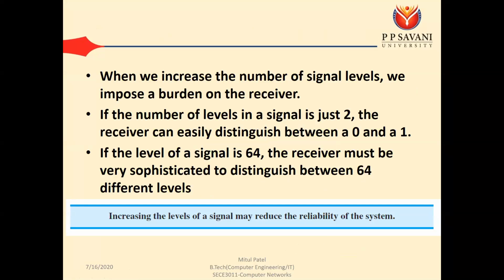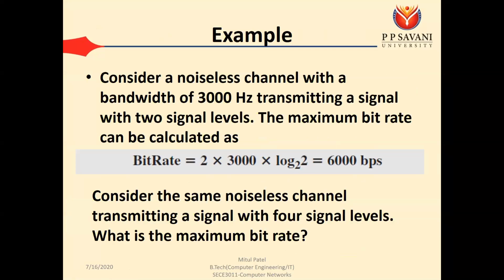We have taken this example: if we have a channel with a bandwidth of 3000 hertz and the number of levels is 2, then you can calculate the bitrate as 2 cross bandwidth cross log L base 2. So our bandwidth is 3000, number of levels is 2. So 2 cross 3000 cross log 2 base 2, that is 6000 bps. If the number of levels is 4, then log 4 base 2 is 2. So it is going to be double, that is 12,000 bps.